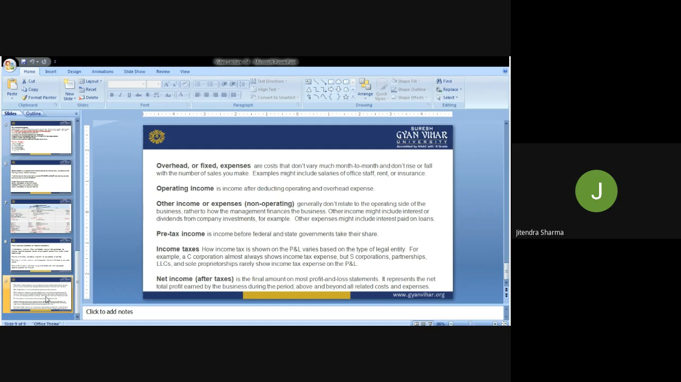So these are all the few terms which are interconnected with the balance sheet. That's why I have discussed this in detail, and I hope now you have a better understanding of what the balance sheet is and what are the things that I have discussed.